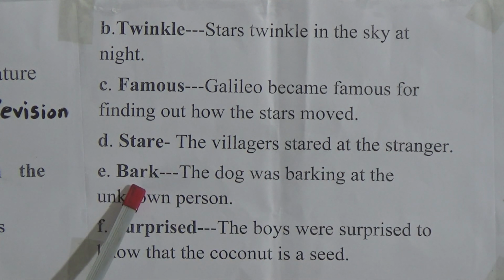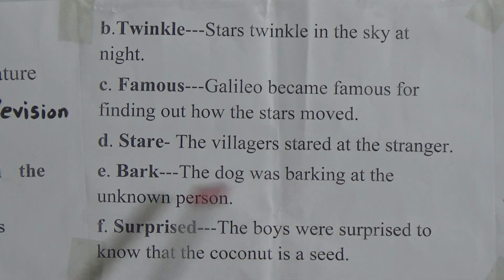E number is bark. Look at the word, it is bark. The dog was barking at the unknown person. So we have learned here bark means the dog was barking at the unknown person. F number, it is surprised. Look at the word, it is surprised. The boys were surprised to know that the coconut is a seed.